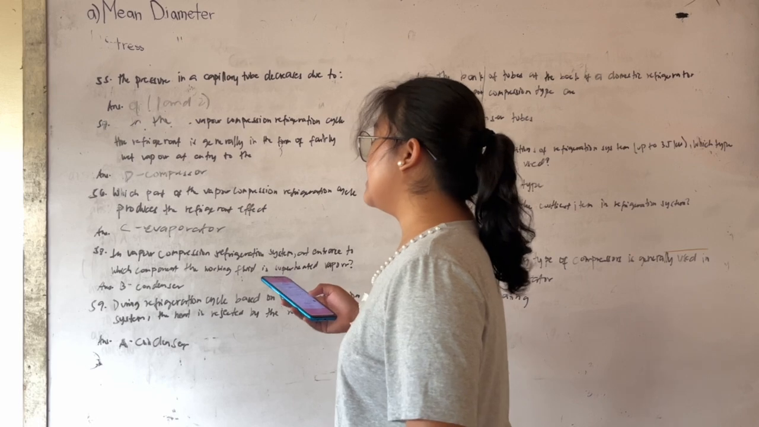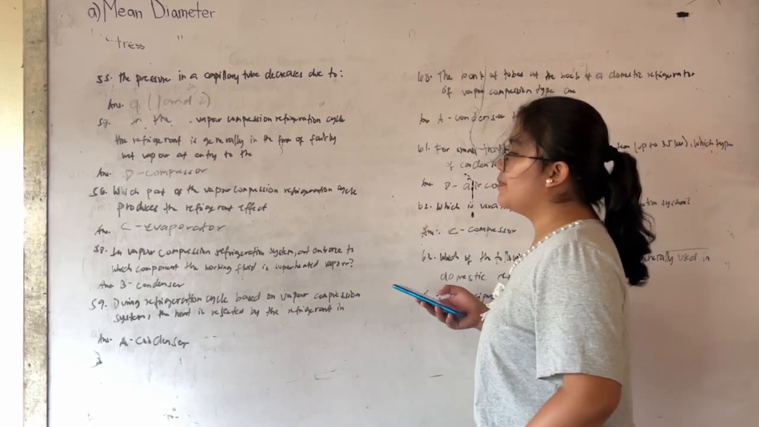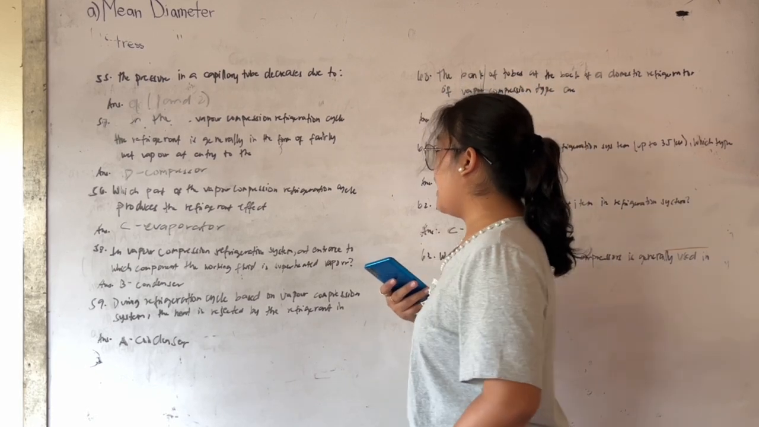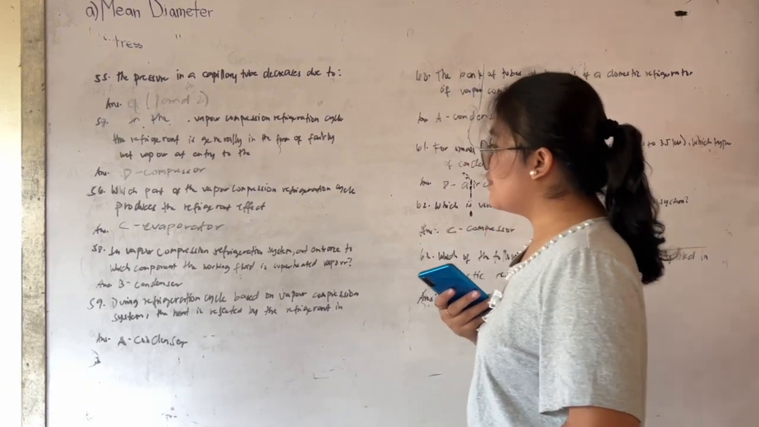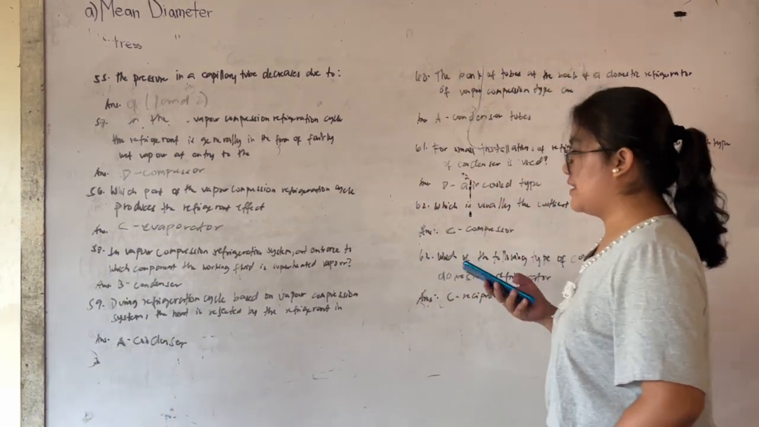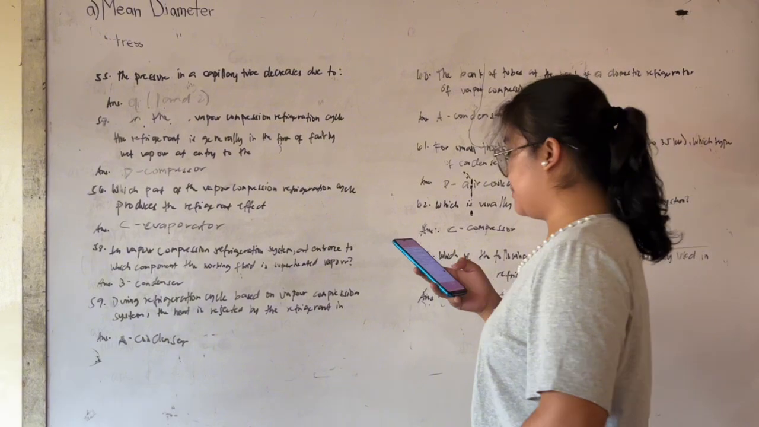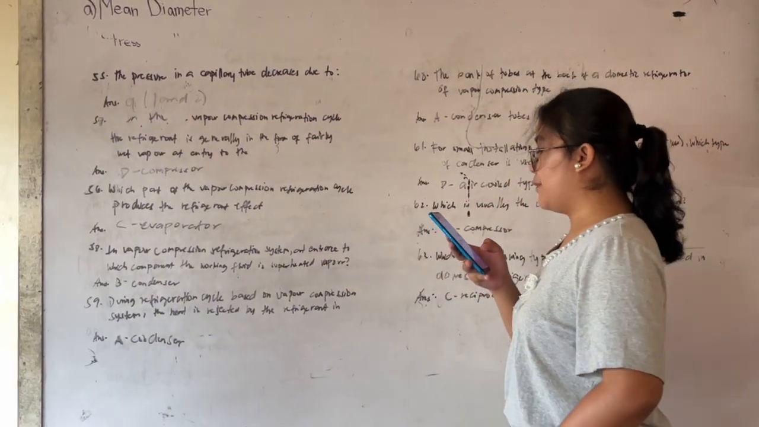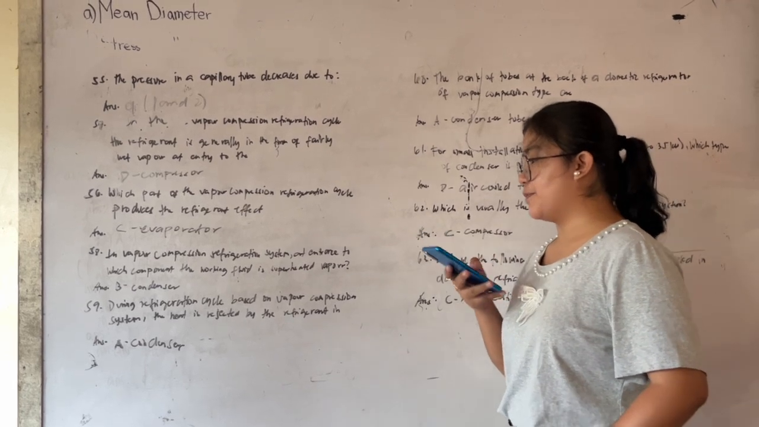And in 58, vapor compression refrigeration system, at entrance to which component is the working fluid superheated vapor? So letter B, condenser, because superheated vapor enters the condenser after compression.